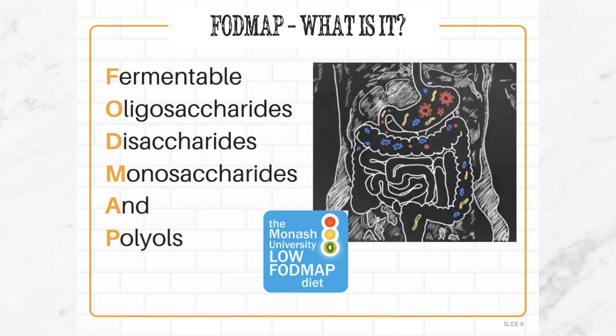The FODMAP acronym stands for fermentable oligosaccharides, disaccharides, monosaccharides, and polyols. All of these are different forms of carbohydrates that, with normal gut function, are easily digested. However, in individuals with IBS or other related conditions, these carbohydrates tend to ferment in the gut.